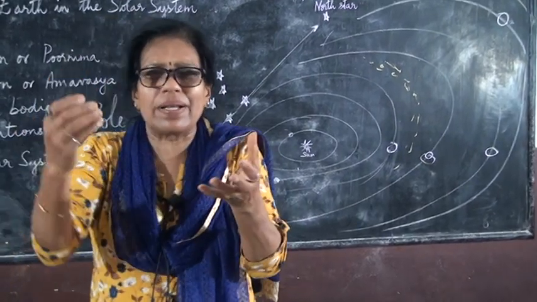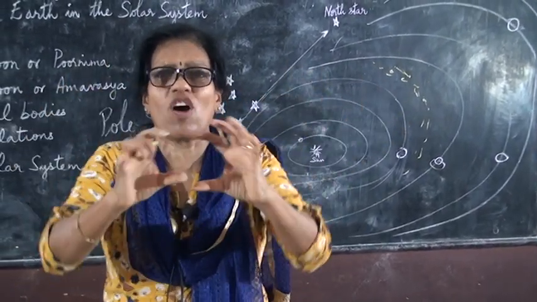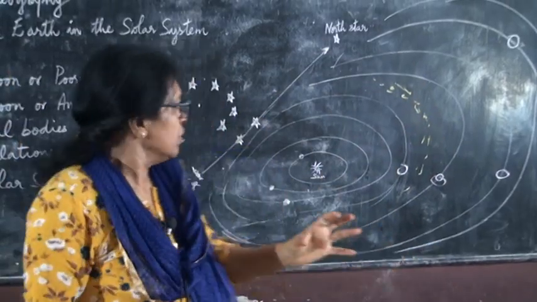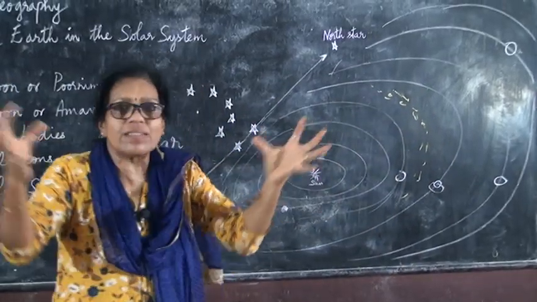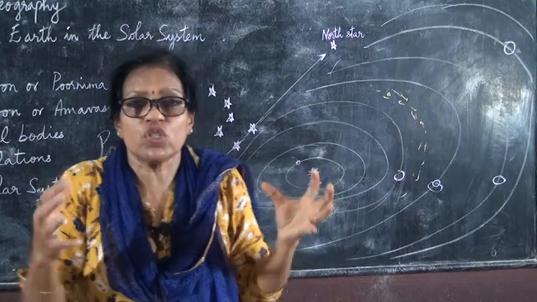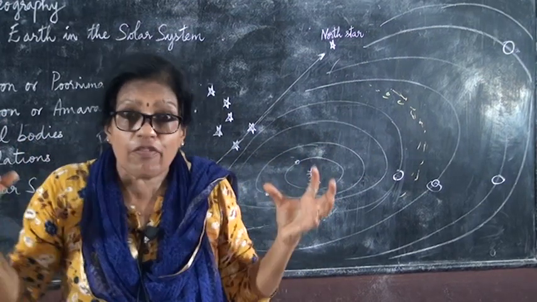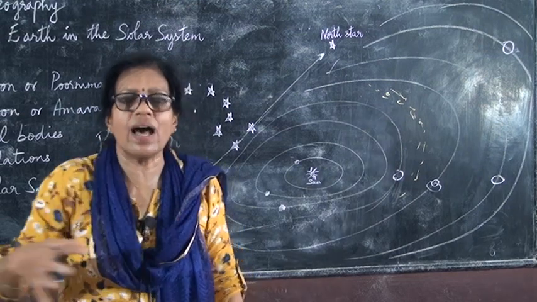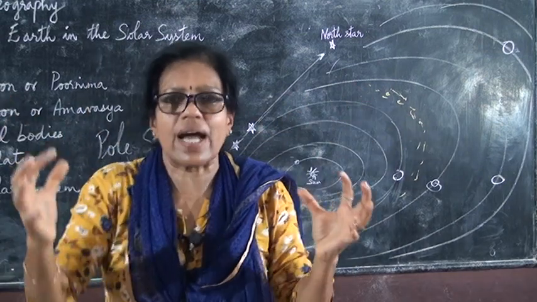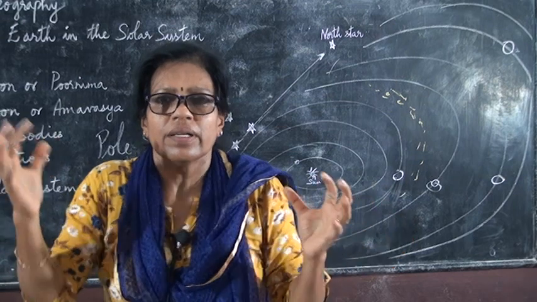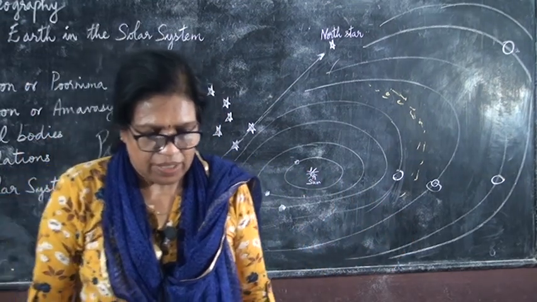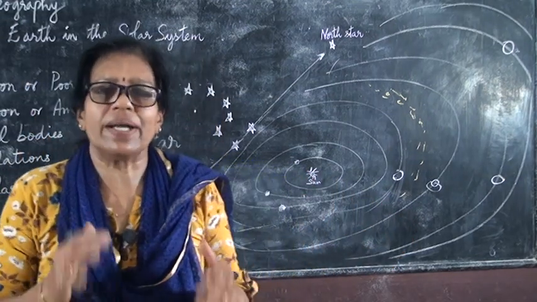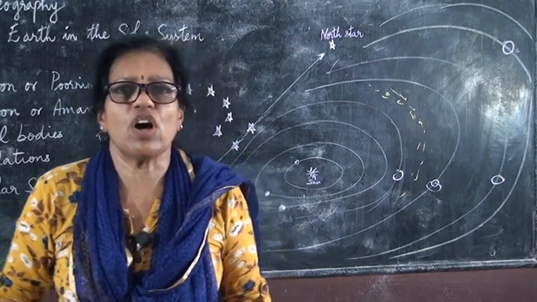You know that the sun has gravitational force. Due to the gravitational force of the sun, all these planets are attracted towards the sun and move around the sun. In the next class, I will be continuing this lesson.